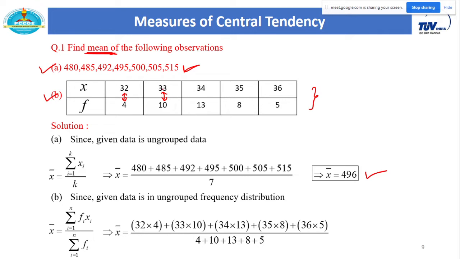Next, 33 is repeated 10 times, so we add this 33. Just consider 33 into 10. Similarly, 34 into 13, 35 into 8, 36 into 5, and divided by the total number of frequencies, that is 4 plus 10 plus 13 plus 8 plus 5. Just do this calculation, you will get the arithmetic mean to be 34. So in this way we can find the arithmetic mean for ungrouped data and also for a frequency distribution. This part is very important for the next few topics.